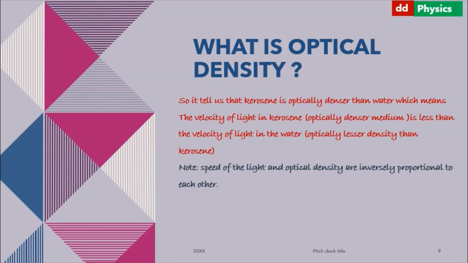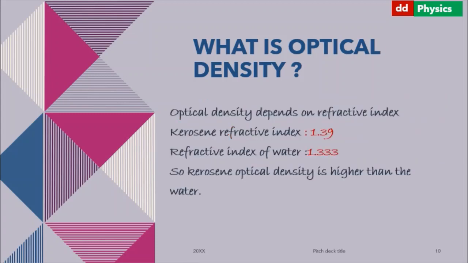Note, speed of the light and optical density are inversely proportional to each other. That means in an optically denser medium, speed of the light is very low. Optical density depends on refractive index. Kerosene refractive index is 1.39 and refractive index of water is 1.333. So kerosene optical density is higher than the water.